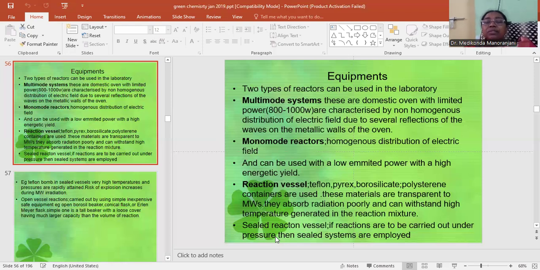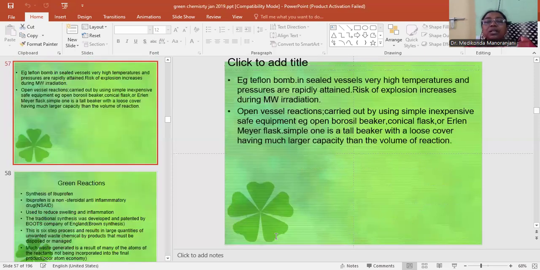Then, sealed reaction vessels. If reactions are to be carried out under pressure, then sealed systems are employed, for example, a Teflon bomb. In sealed vessels, very high temperatures and pressures are rapidly attained. The risk of explosion increases during microwave irradiation. Open vessel reactions are carried out using simple, inexpensive, safe equipment, for example, an open Borosil beaker, conical flask or Erlenmeyer flask. A simple one is a tall beaker with a loose cover, having much larger capacity than the volume of the reaction.